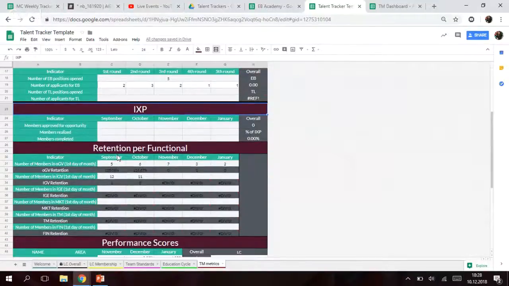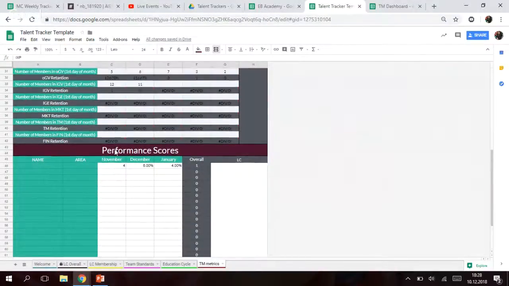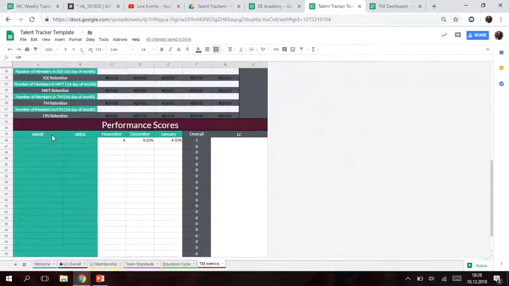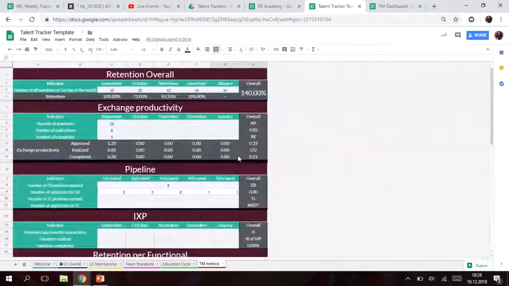And retention per functional, like we have overall here, but we have retention rates for each functional area, and performance scores. I already explained all the things, but it is fine. So you need to take all the results from your PDP for each member, and put your performance score here, and you will see overall and overall LC as well. So this is how you track in LC level as LCVP TM. But again, you cannot give any access to any person from your LC. You need to be the only one who fills this tool on a monthly basis.